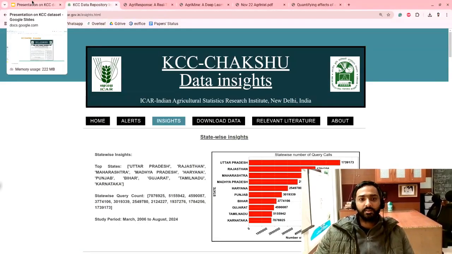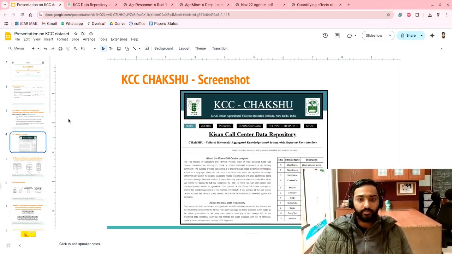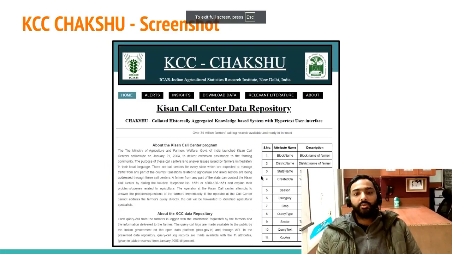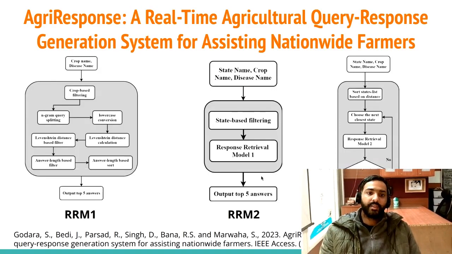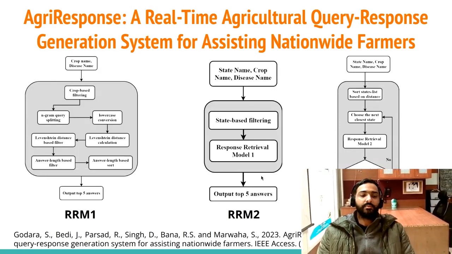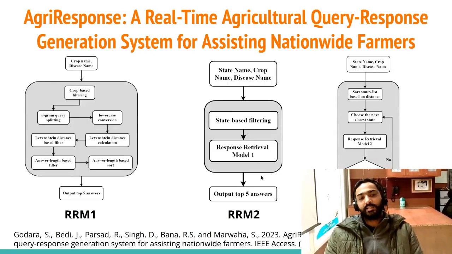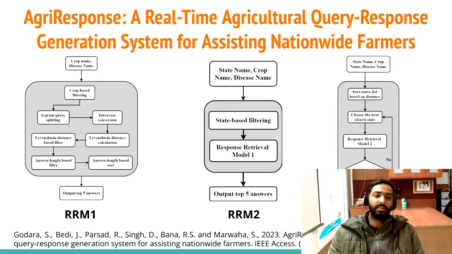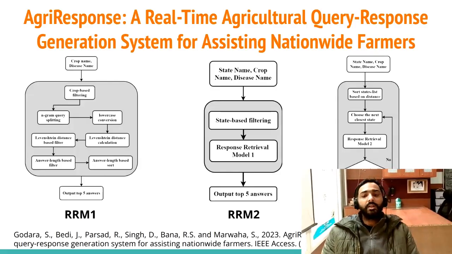So now let us move back to our presentation. So this was the overview of the KCC CHAKSHU portal. Next, let us start the discussion with the developed AgriResponse model, which is a real-time agricultural query response generation system for assisting nationwide farmers.